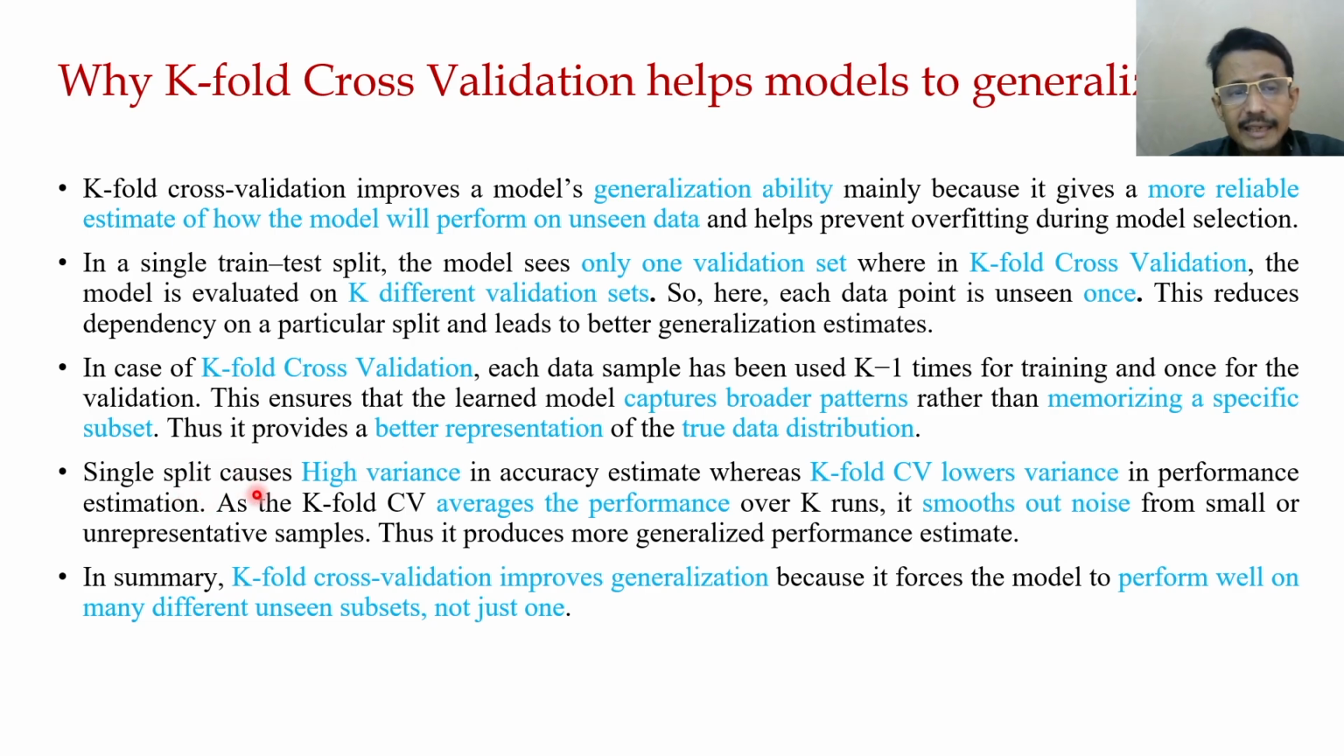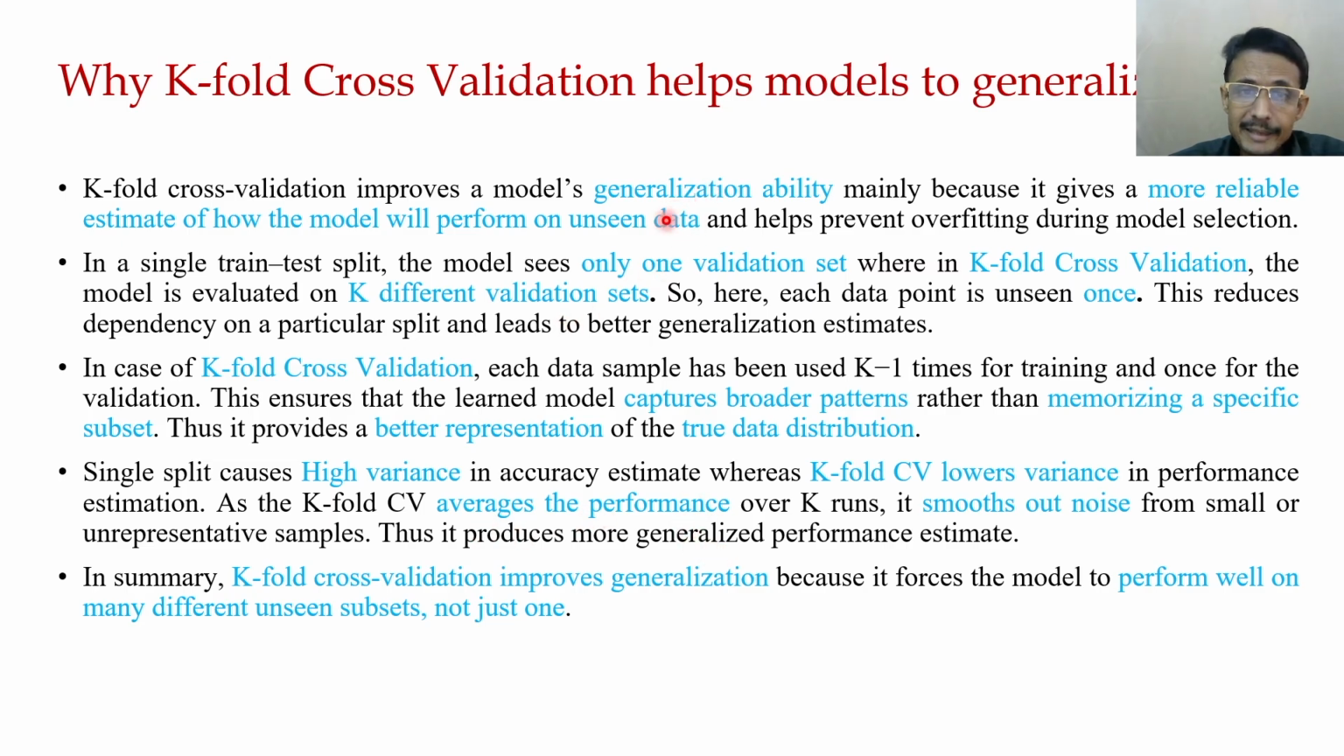In another way, we can say that a single split causes high variance in the accuracy estimate, whereas k-fold cross validation lowers the variance of the performance estimation. Because in k-fold cross validation, we average the performance over k runs, which smooths out the noise from the smaller unrepresentative samples. So it produces a more generalized estimate.